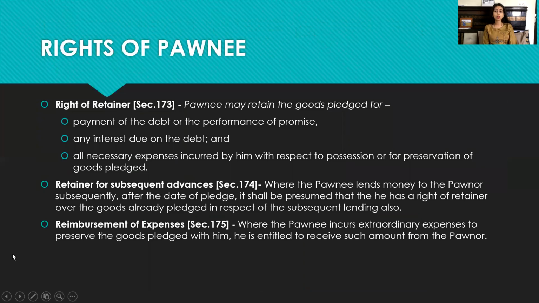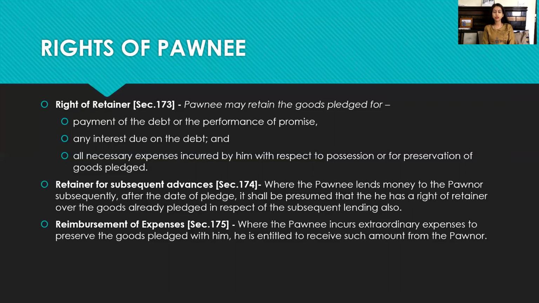Going forward, we have rights of the pawnee. First right has been given under section 173, right of retainer. Pawnee may retain the goods pledged. How can he retain the goods? He can keep the goods with him. Why can he retain the goods? Because the performance of the promise has not been done or payment of a certain amount has not been done. So all these things are lined up under section 173.